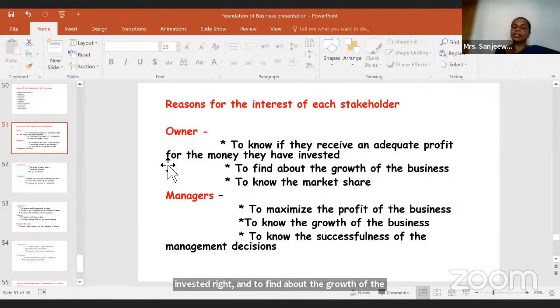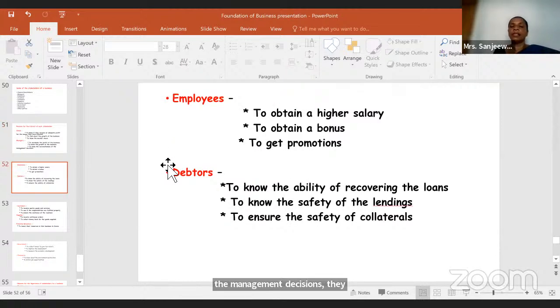Then managers: to maximize the profit, to know the growth of the business, to know the success of management decisions. Then employees: to obtain higher salaries, bonuses, and promotions, right? Then creditors: to know the ability of recovering the loans, to know the safety of the lendings, to ensure the safety of collaterals.